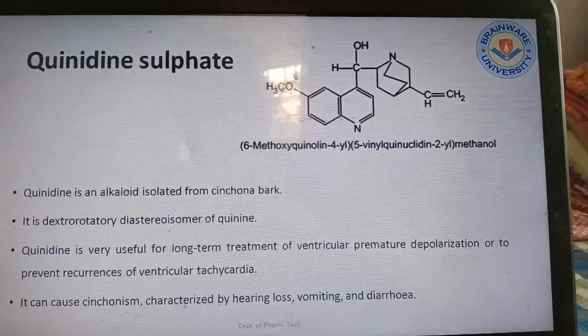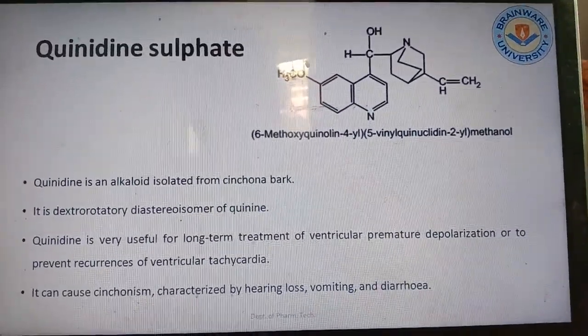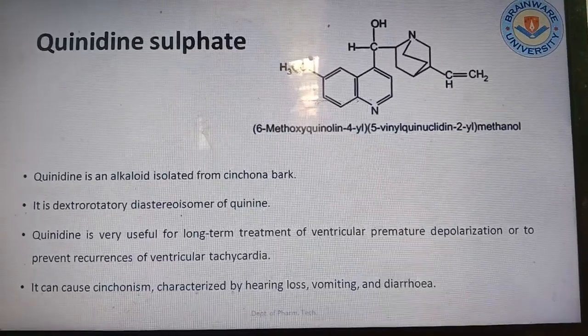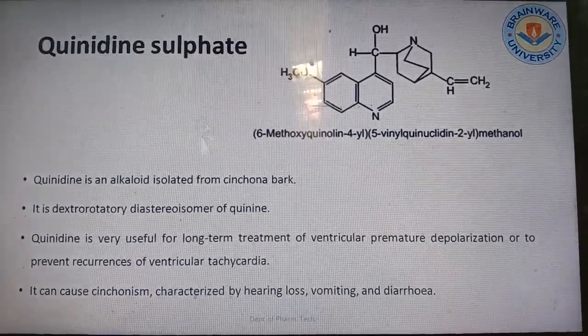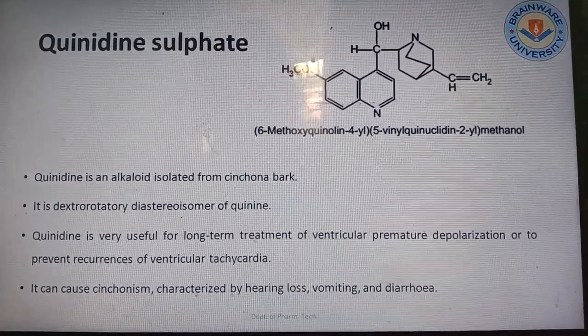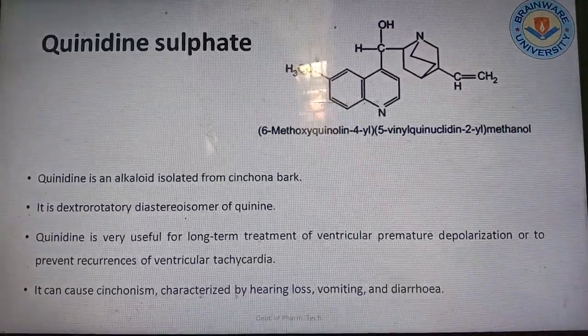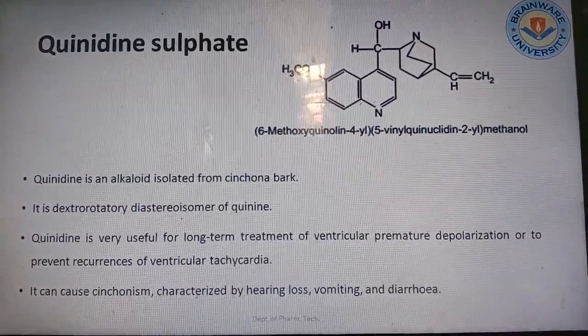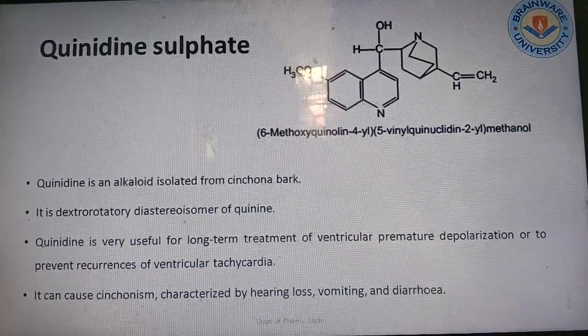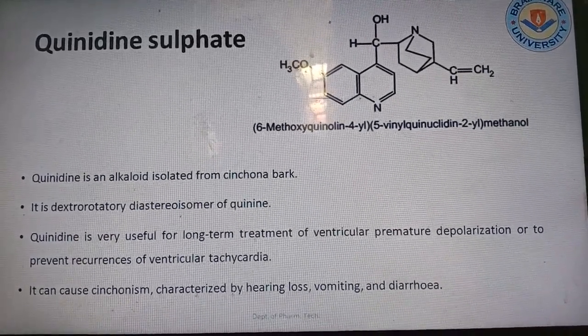Now we are going to the main drug, in medicinal chemistry, quinidine sulfate. This drug is known as 6-methoxyquinolin-4-yl 5-vinylquinuclidin-2-yl methanol. This is an alkaloid isolated from the cinchona plant. It is a dextrorotatory diastereomer of quinine.